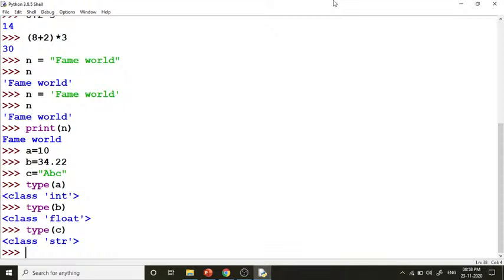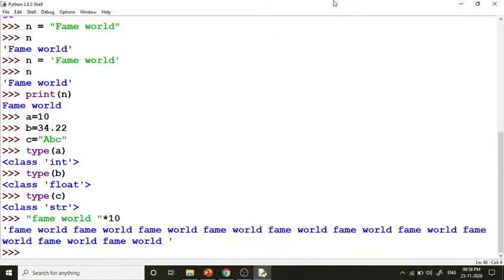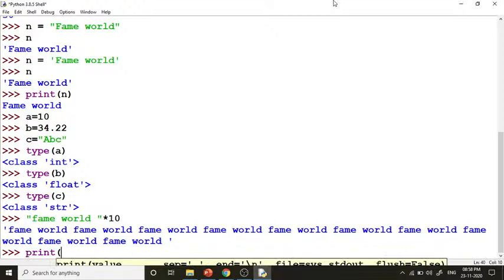Now working on the string only, we can perform different operations on the string on the shell also. Suppose I want to print this fame word 10 times on the screen, we can just multiply it by 10, and here you can see that we are having it 10 times. It's really interesting.